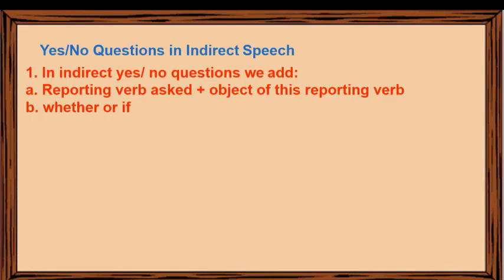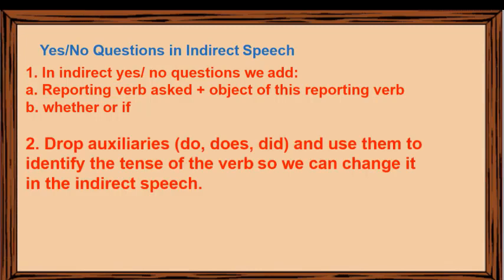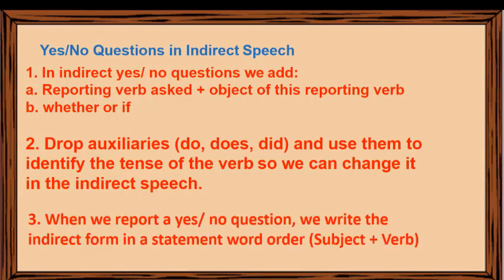A sum up for yes-no questions in indirect speech. In indirect yes-no questions, we add a reporting verb, asked, plus the object of this reporting verb. Also, we add whether or if. We drop auxiliaries do, does, did, and use them to identify the tense of the verb, so we can change it in the indirect speech. When we report a yes-no question, we write the indirect form in a statement word order, subject plus verb.